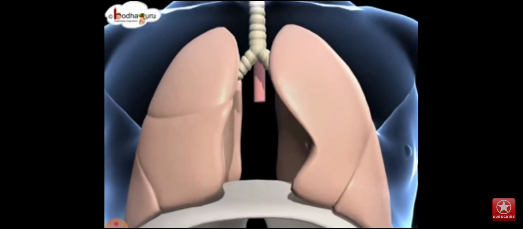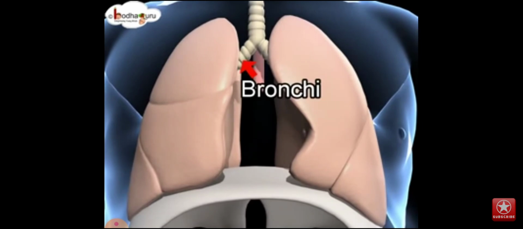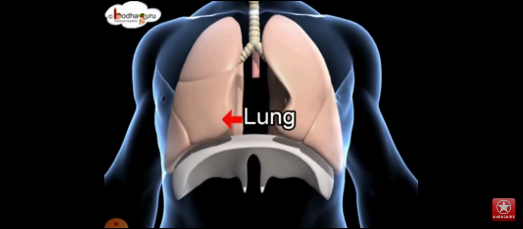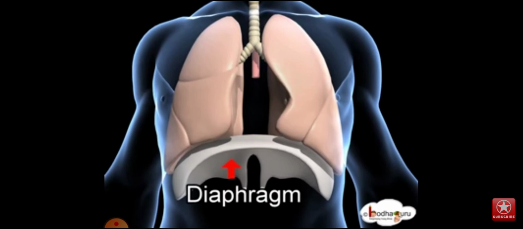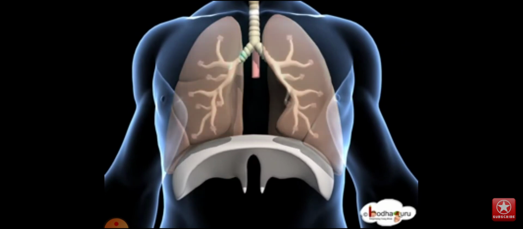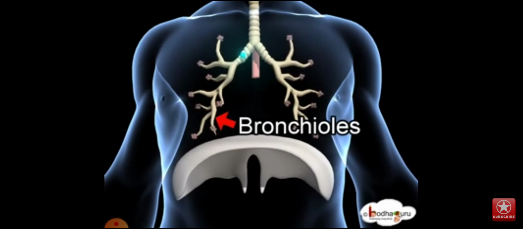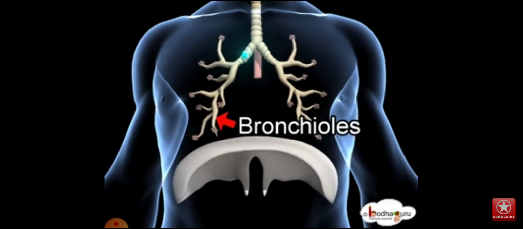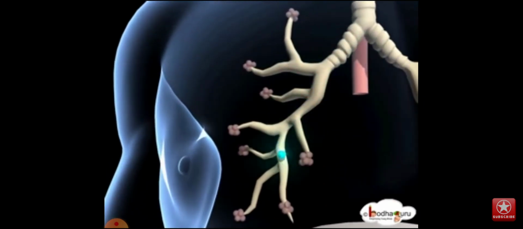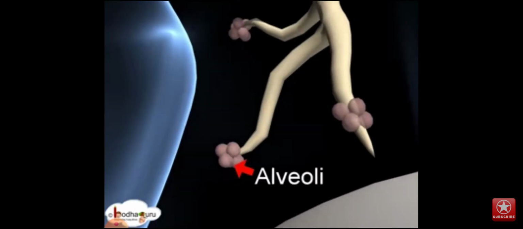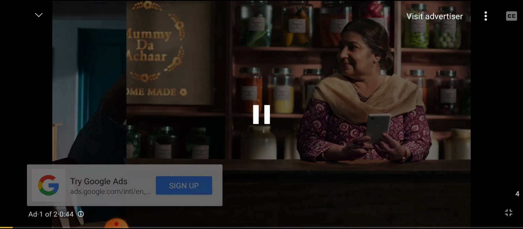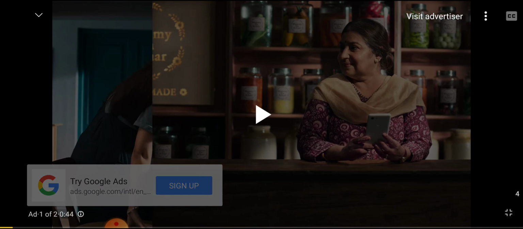Through the windpipe it enters the bronchi, right, left and right bronchi, which enters into its own side of lungs, and the bronchi inside the lungs are divided into bronchioles. The lungs rest on a muscular diaphragm. You can see the bronchioles here, right? Each bronchus is divided into thin tubes called bronchioles, through which the air enters the alveoli, right? Balloon-like, sac-like structures are the alveoli. So that's about it.